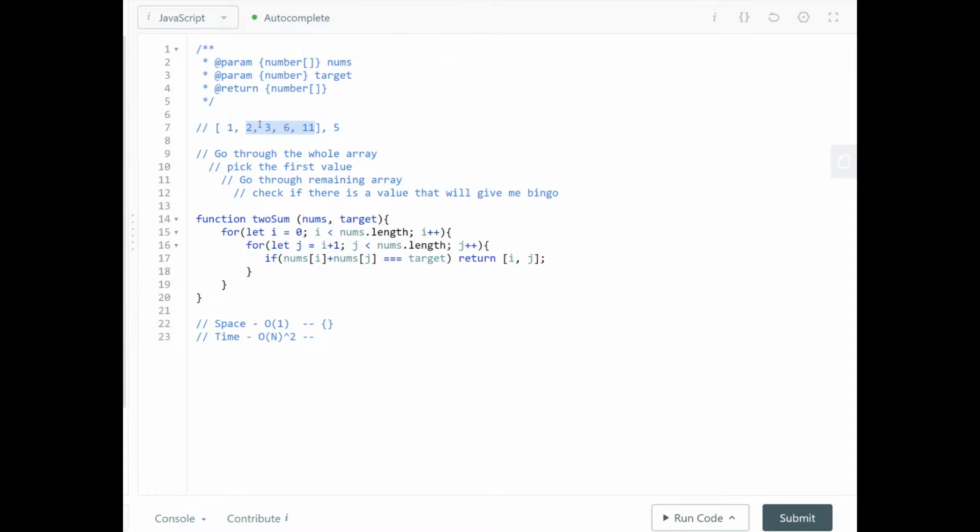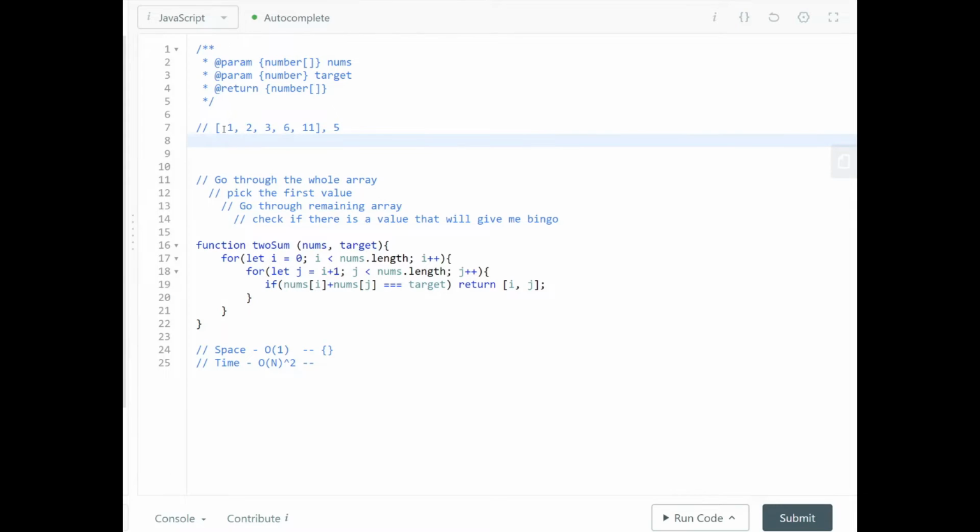So by doing that, for example, if we go to the first one, my key will be 4 and the index will be 0. I'm storing the difference between these two. Because as I go through here and ask, is this equal to 4, I could reference my dictionary. Does that have a 4? No, it has no such key. So I can create another one here, 3, index 1.